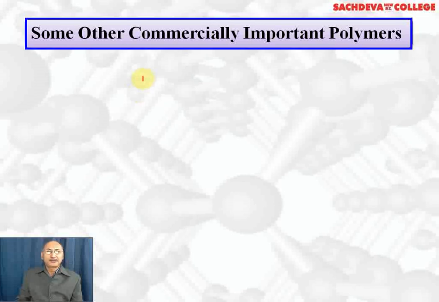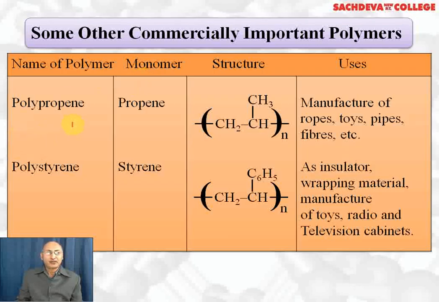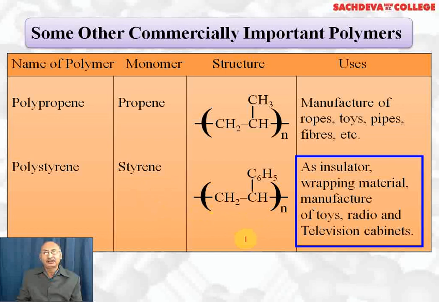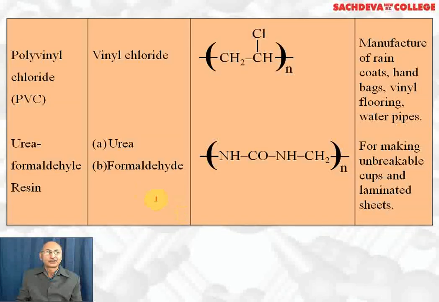Let's take up some other commercially important polymers. The first one we have is polypropene. The monomer is propene and this is the structure of polypropene. It is used for manufacture of ropes, toys, pipes and fibers. Polystyrene, the monomer is styrene. This is the structure of polystyrene. It is used as insulator, wrapping material, and in manufacture of toys, radio and television cabinets.